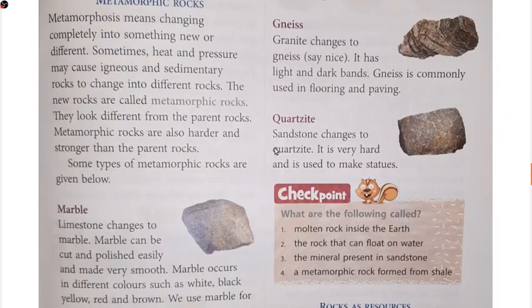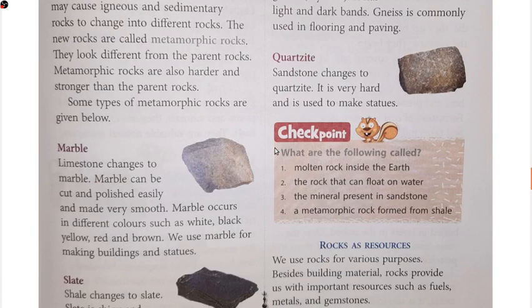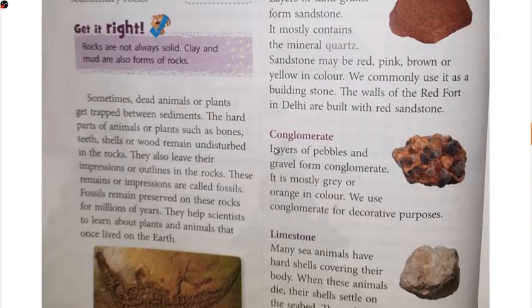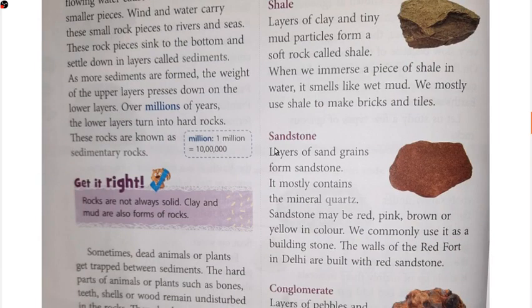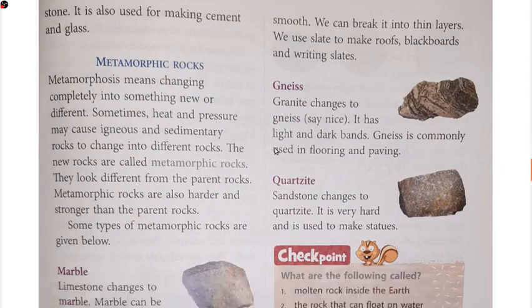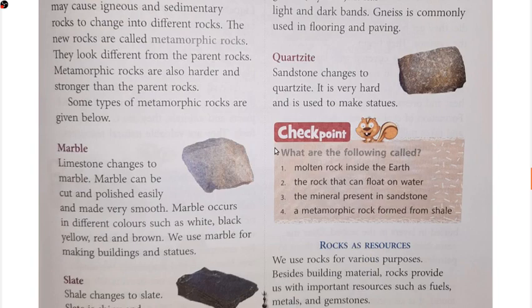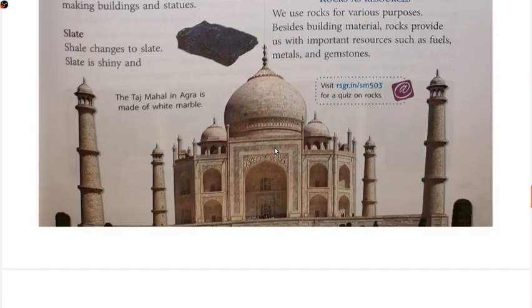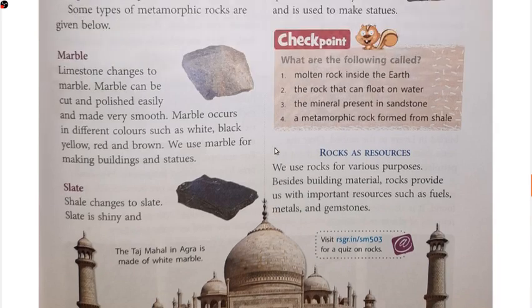Okay, in this way let us move to the last one, that is quartzite. So this sandstone changes to quartzite. It is very hard and it is used to make statues. If you remember, sandstone we have discussed in the sedimentary rocks, the layers of sand grains form the sandstone, and sandstone gets converted into quartzite. Since it is very hard, that is why it is used for making statues.